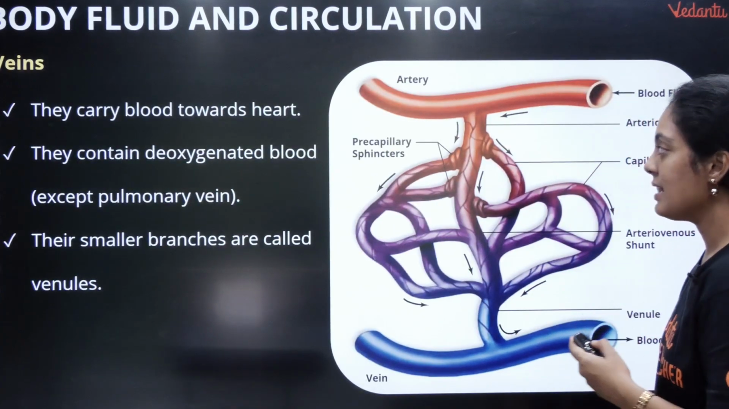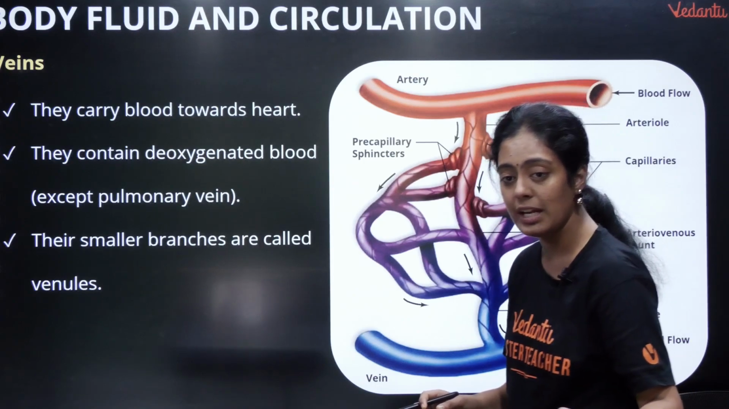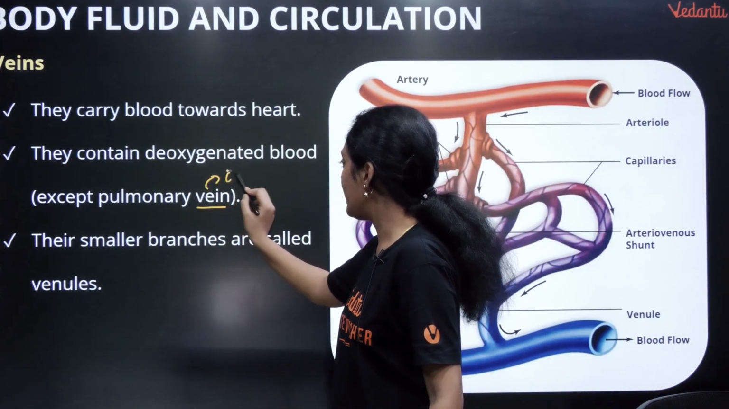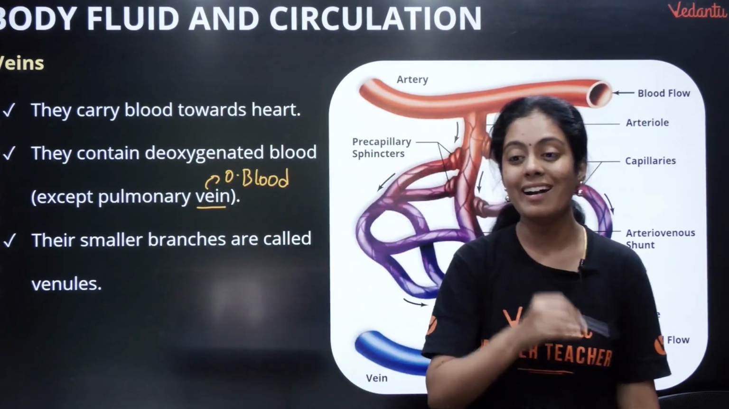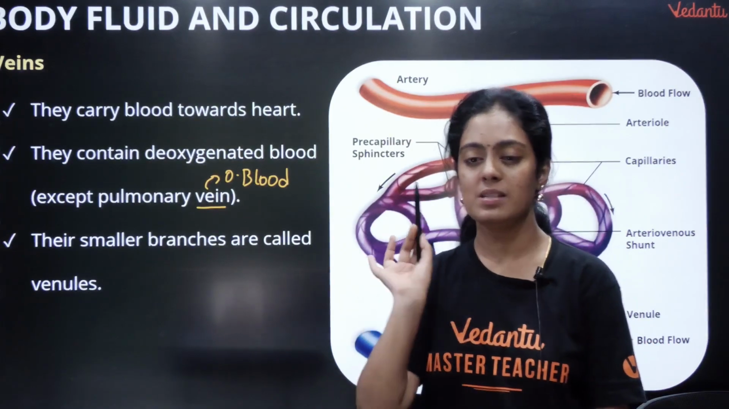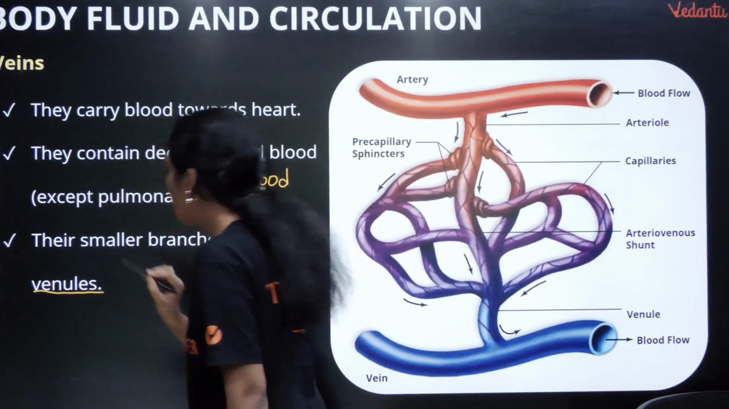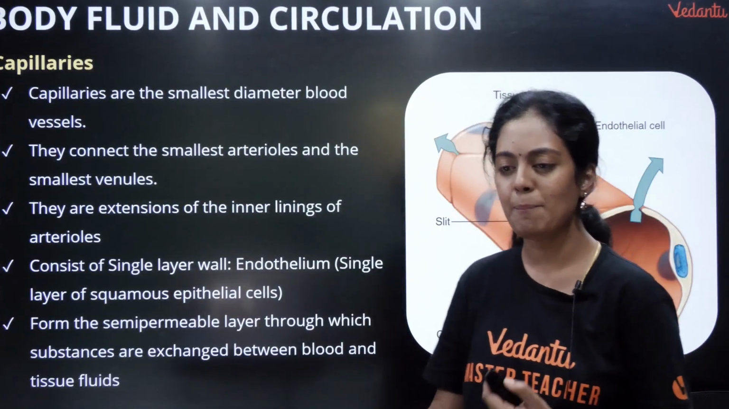Okay, and veins, they carry blood towards the heart. They carry deoxygenated blood. Okay, and the exception is pulmonary vein. Pulmonary vein enna carry panno? Oxygenated blood. So the difference between arteries and veins is a very very important question in your board exam. Okay, so their smaller branches are called venules. Adoda kutti branch per enna pasangla? Venules nu solrom.